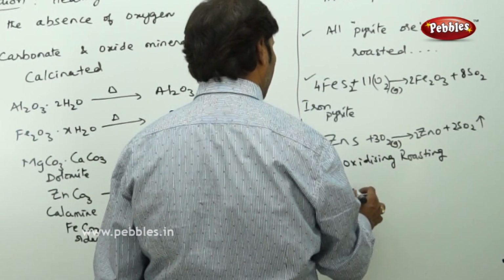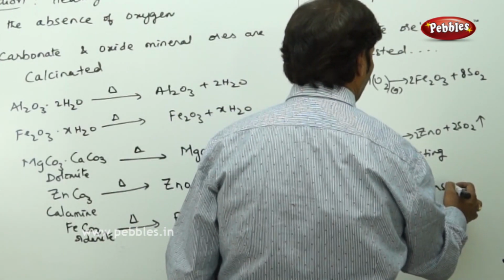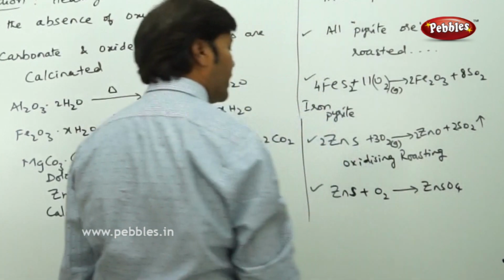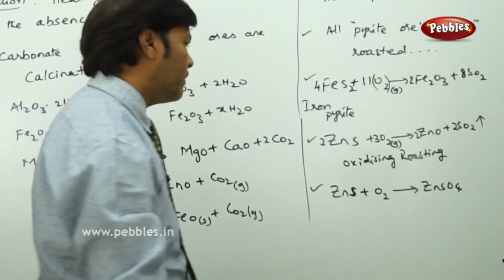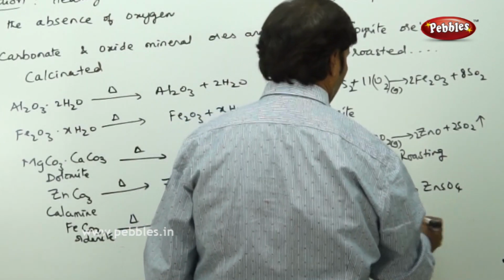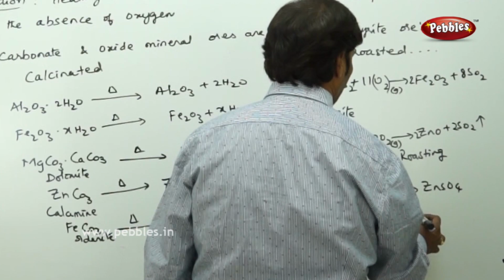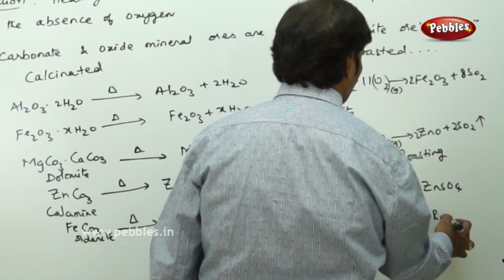The same zinc sulfide, if it is subjected to roasting, can give zinc sulfate directly. This is sulfatizing roasting. There is no byproduct; we directly get zinc sulfate. So take 2 over here, with oxygen gas, giving zinc sulfate. This is sulfatizing roasting.